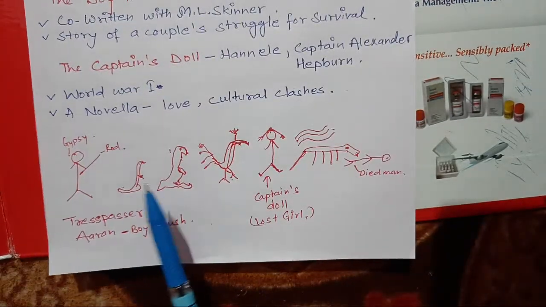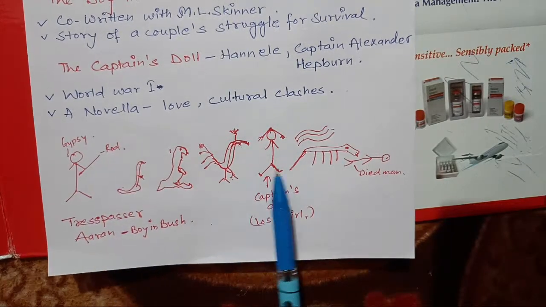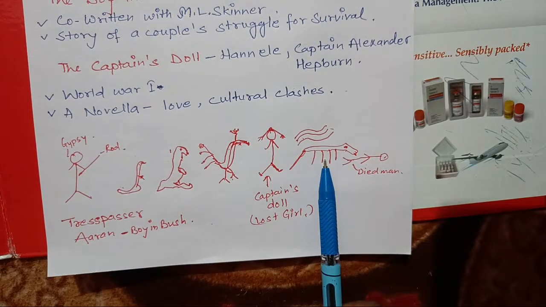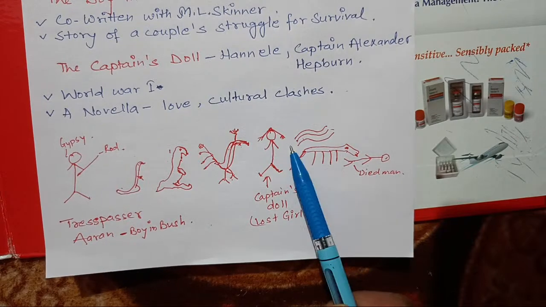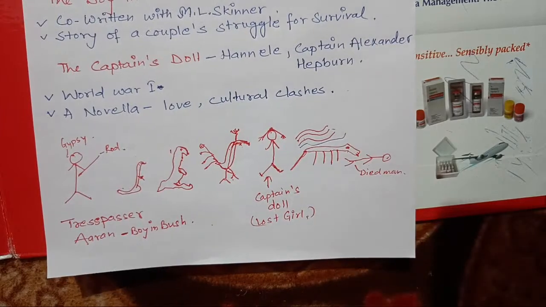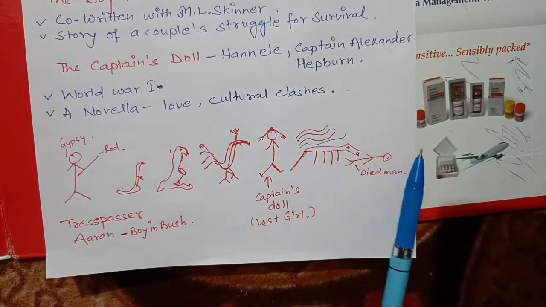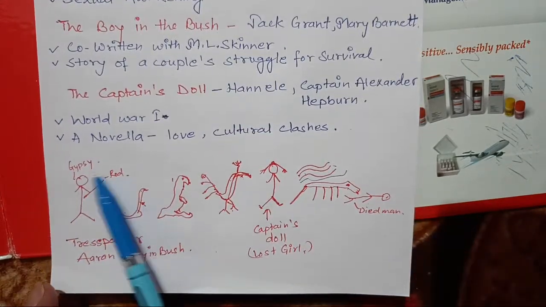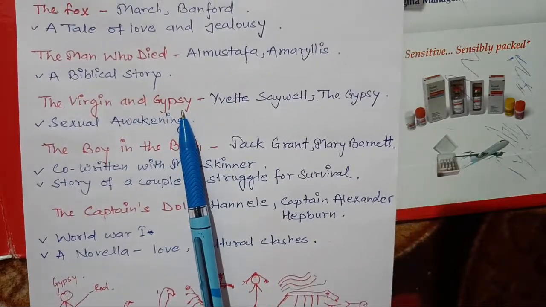A serpent, a kangaroo, a boy and rod, a peacock, a girl, and here I have drawn a fox, and he is eating a dead man. And here you should remember that this is a rainbow. So I hope in this way you can remember, like Aaron's Rod, and he is a gypsy. So the virgin and the gypsy, you will have a hint.